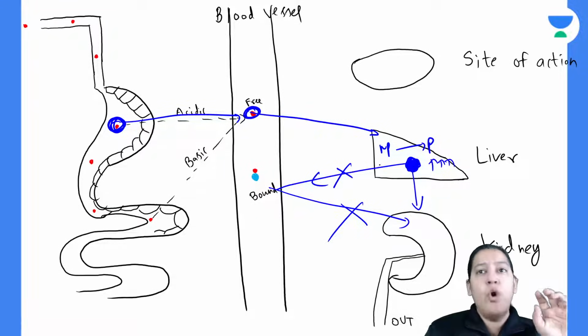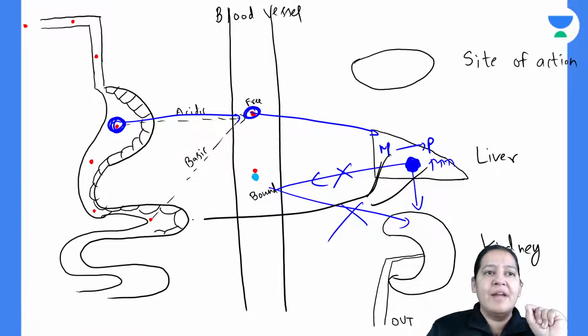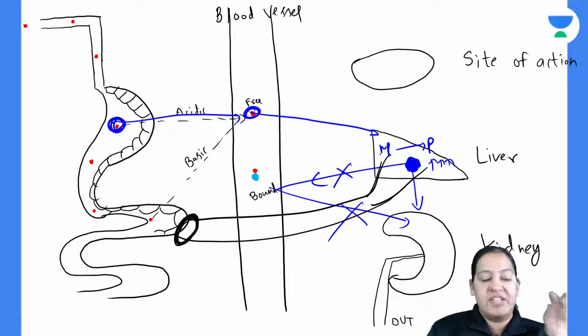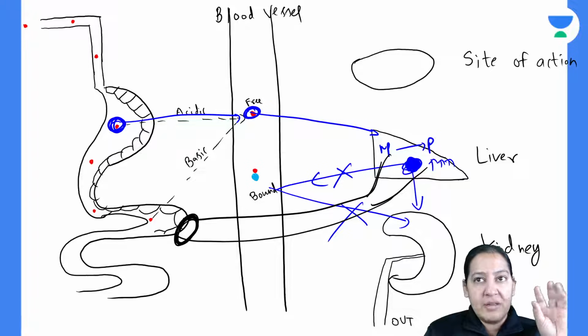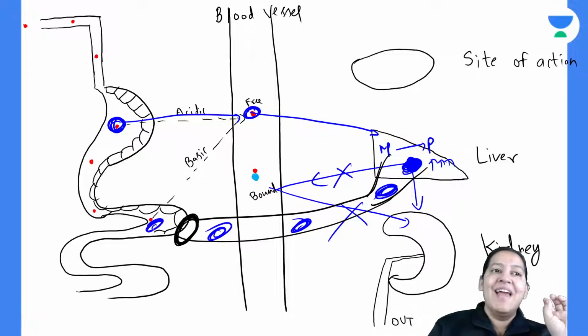The drug will go from the liver into the bile duct, and via the bile duct the drug will go into the duodenum. The bile duct opens in the duodenum via the ampulla of Vater. So the large drug will go into the intestine again, and from the intestine it will be excreted in feces, not in urine.